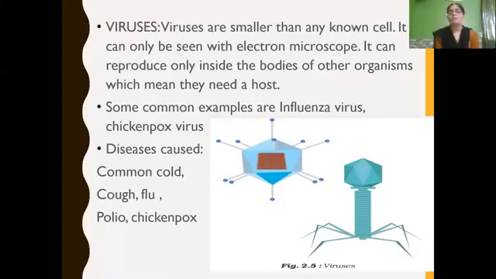They can be seen with the help of an electron microscope. They come under the borderline of living and non-living organisms. Outside the body, they cannot reproduce. Once they enter other living organisms, like bacteria, plants, animals, whatever organisms, only then can they be alive and reproduce. So we don't include viruses in that main group of classification.